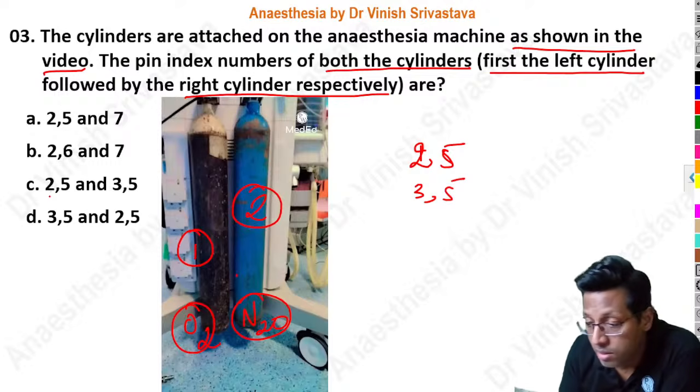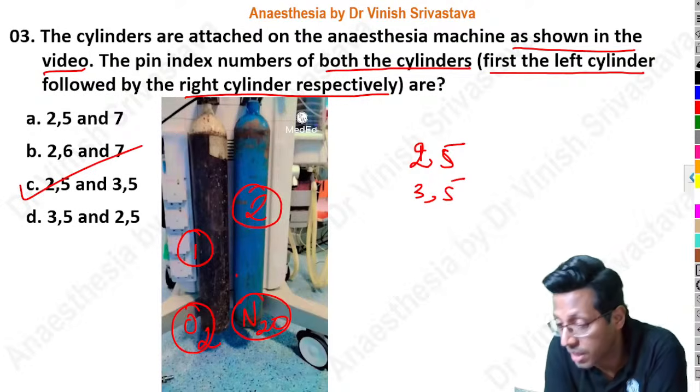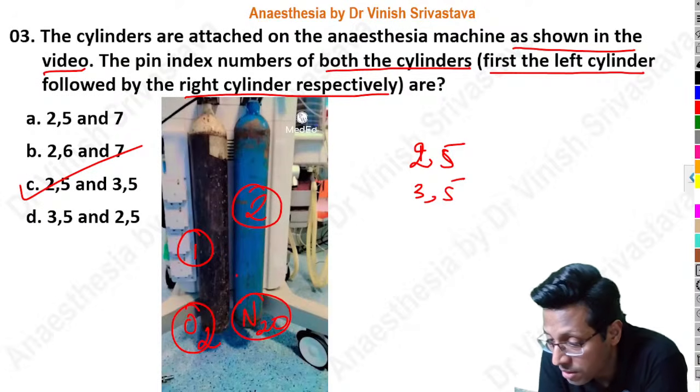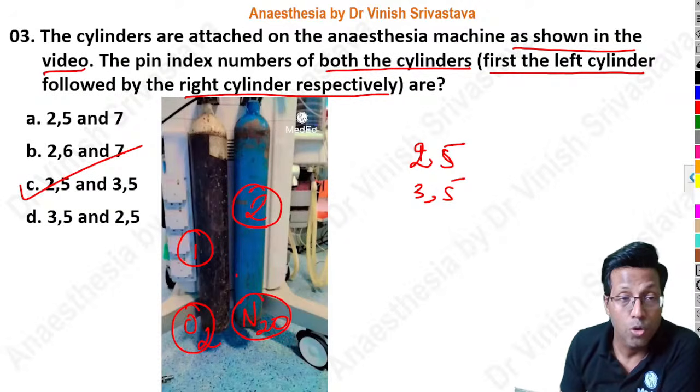So therefore the correct answer is option C, as suggested by all of you. All of you have given me the correct answer. Dr. Gaurav started with saying oxygen, nitrous pin index. Dr. Sneha Das says C, Dr. Ankit Mahajan, Dr. Vayu. Okay, everyone has given the correct answer. So this is 2.5 and 3.5.